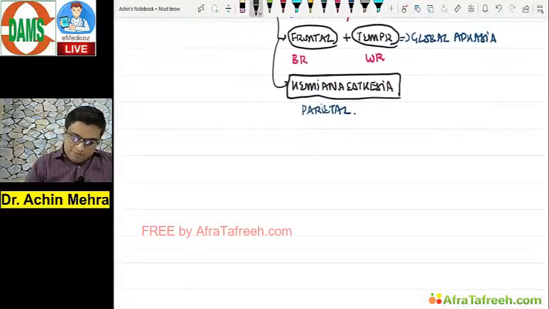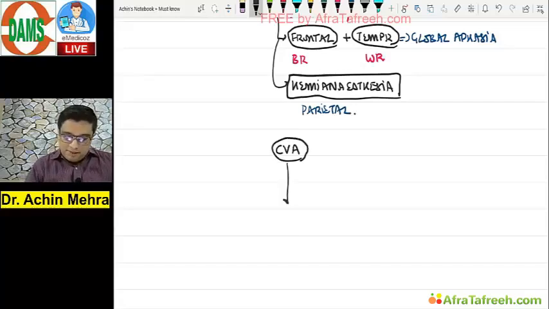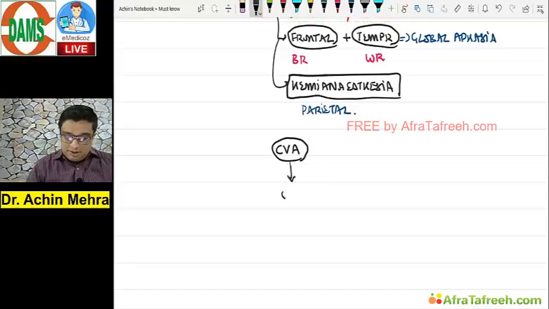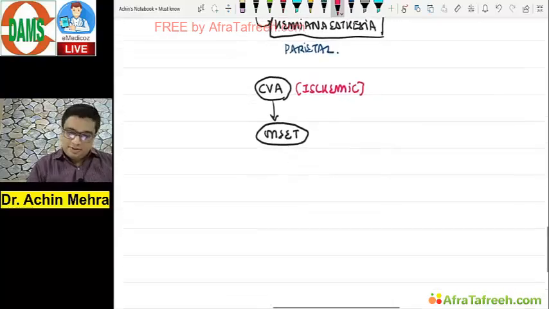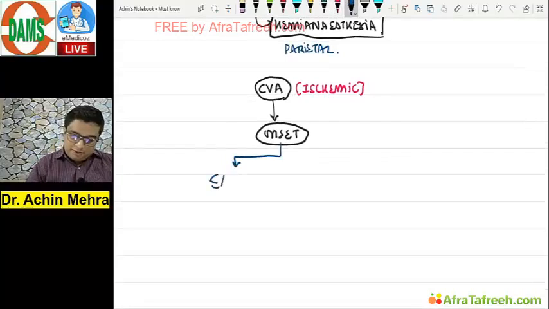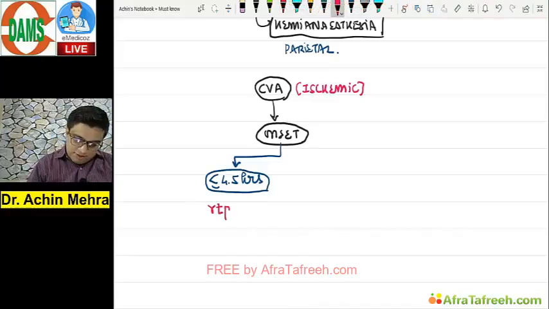A quick recap of the treatment part. If a patient of stroke comes to me in the hospital, right, and my patient has got the onset, very important. I'll put it like this. A patient of stroke has come to me and the onset of stroke, which I can think as ischemic stroke to explain this better, is less than 4.5 hours. Less than 4.5 hours. Then what? I hope you remember ruling out all the contraindications. What do you give to the patient? A Ramban, a Brahmastra. Yes. Recombinant TPA.